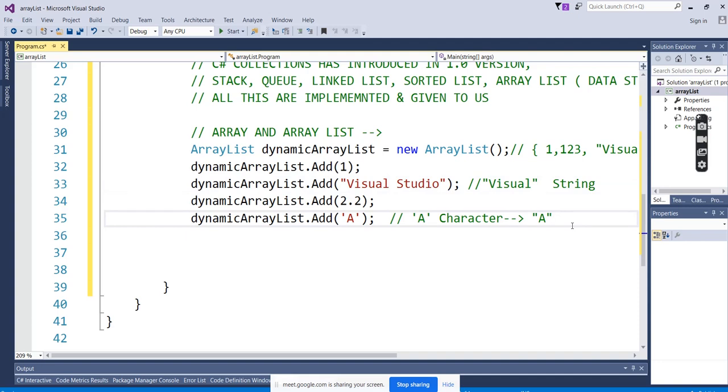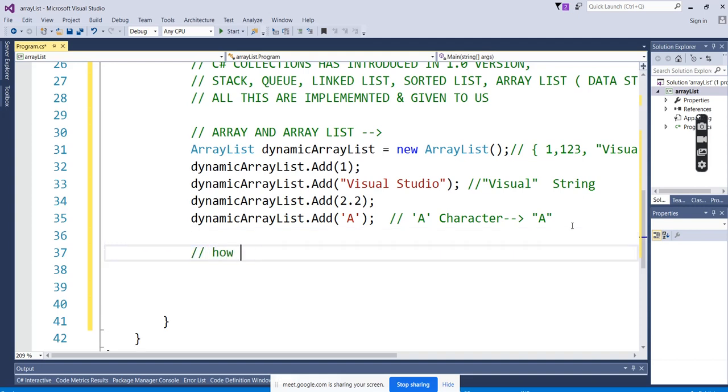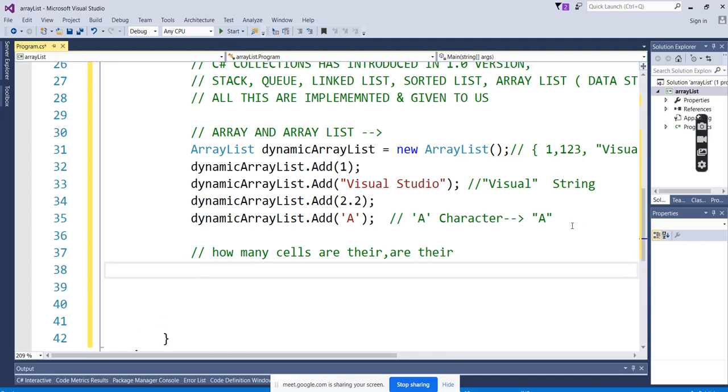So how much have we added? 4. So you want to know, right, how many cells are there? That's the reason they have given the property called capacity.